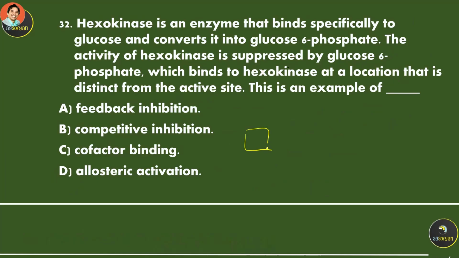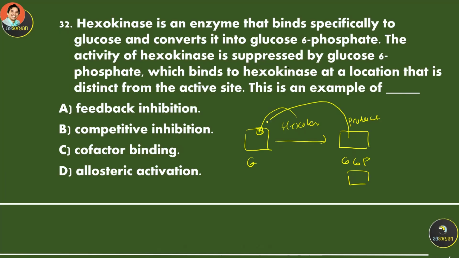Let's say this is glucose, and there is an enzyme called hexokinase, which converts it into glucose 6-phosphate. This is glucose, and then this is one of the products.